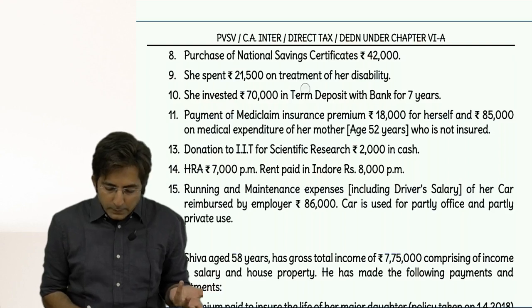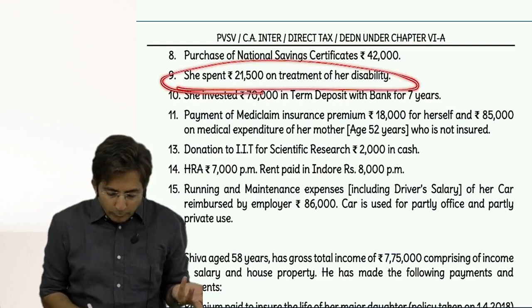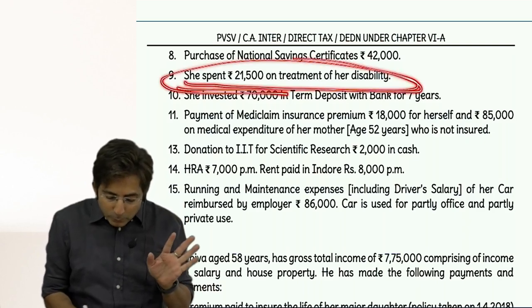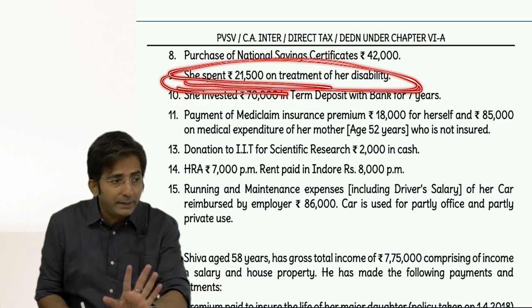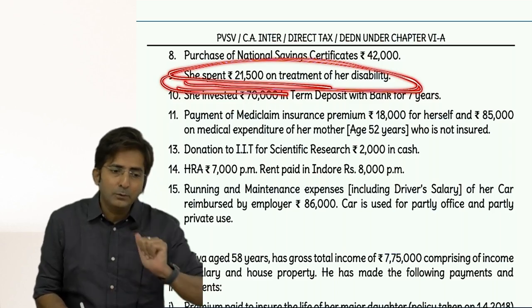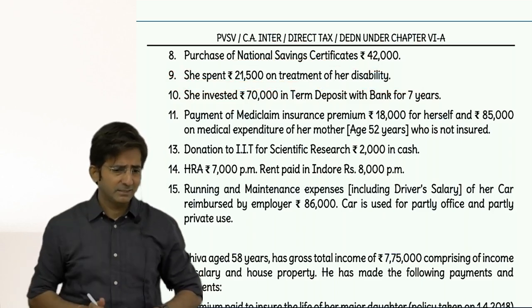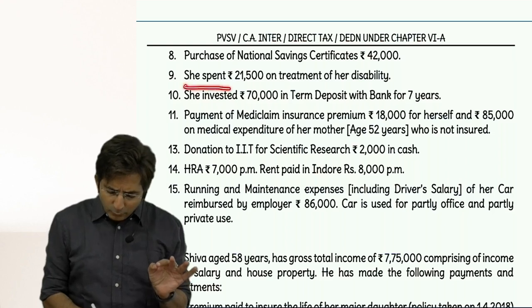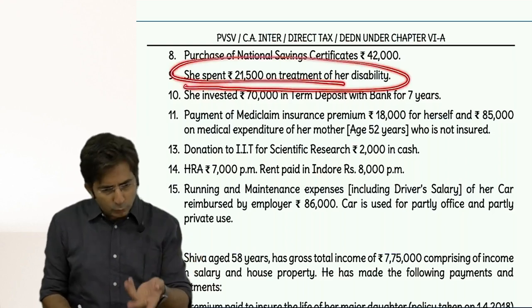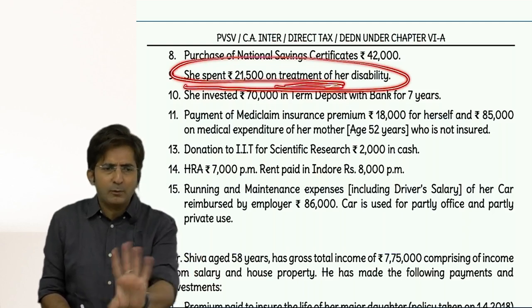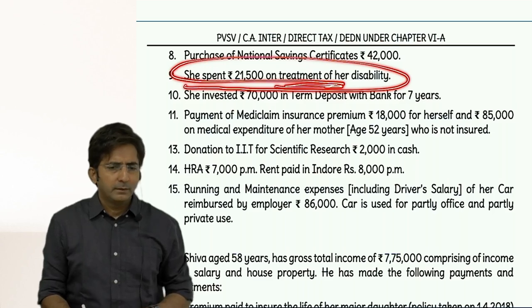So this information is useless. In fact, we have to explain to Rania, don't show that you have spent this much. Even if you have not spent, you will get 80U because you are handicapped. Rania, no need to spend this. If you spend, it's good, it is for your treatment, but this spending is not required for 80U.